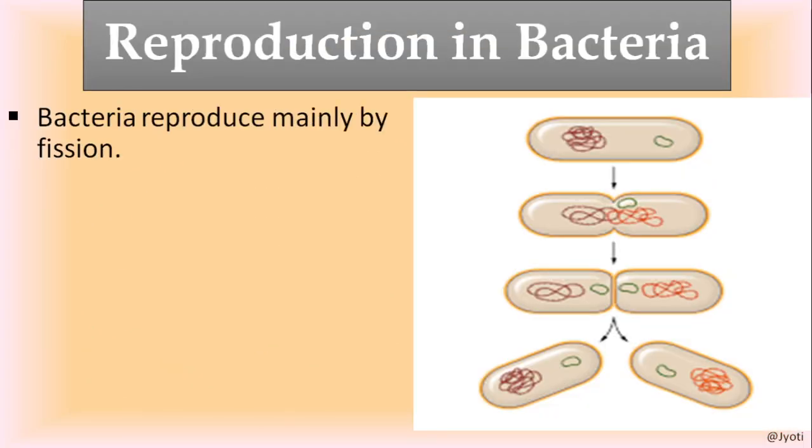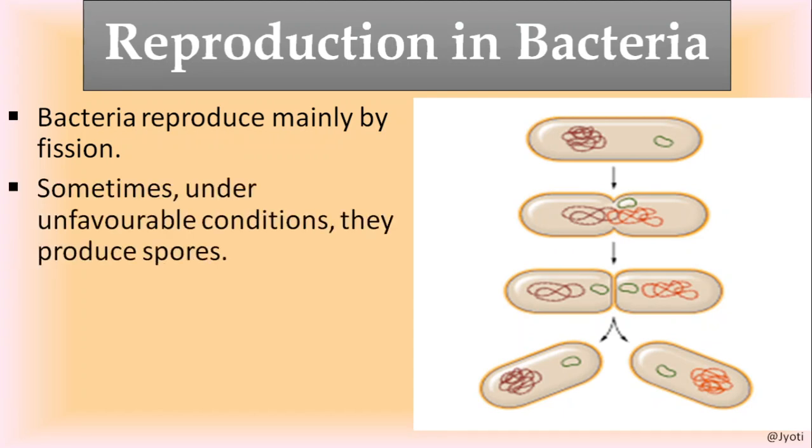Now let us discuss reproduction in bacteria. Bacteria reproduce mainly by fission, which is a type of asexual reproduction. Besides binary fission, they also divide by the production of spores. But spore production takes place only under unfavorable conditions. During favorable conditions, they divide by binary fission.